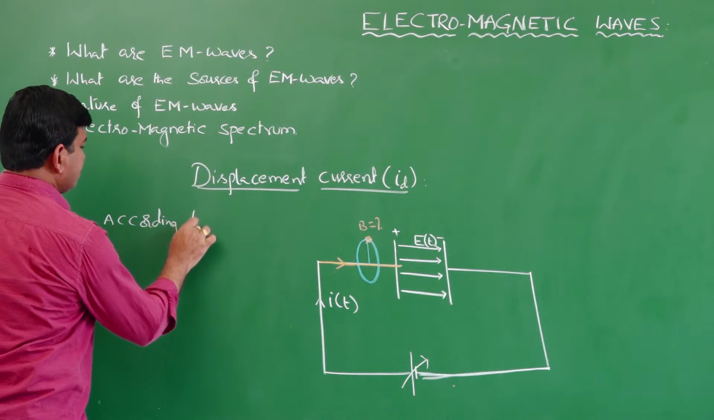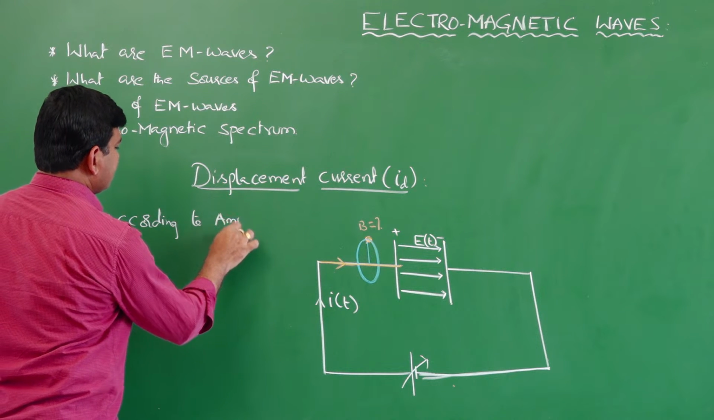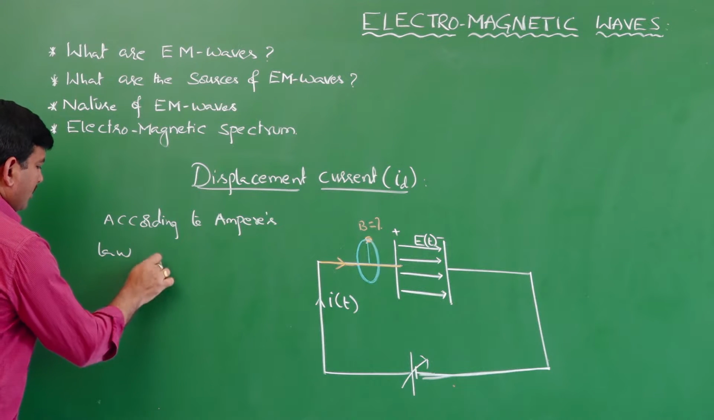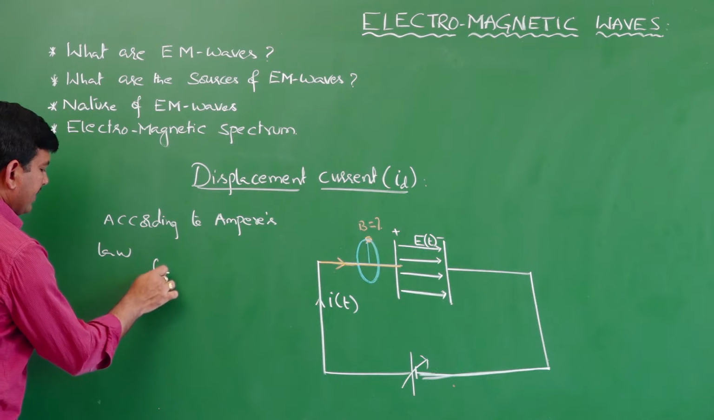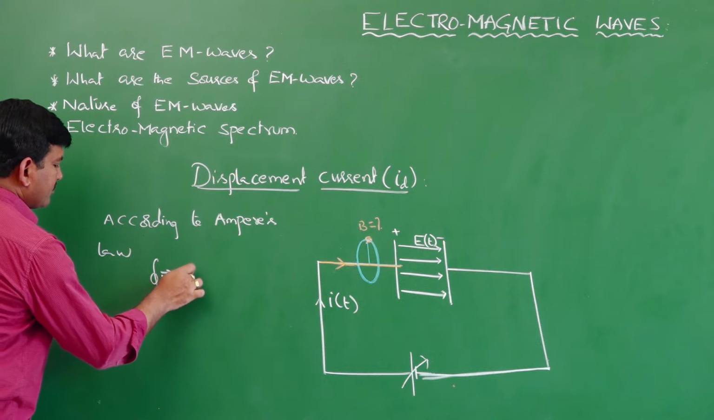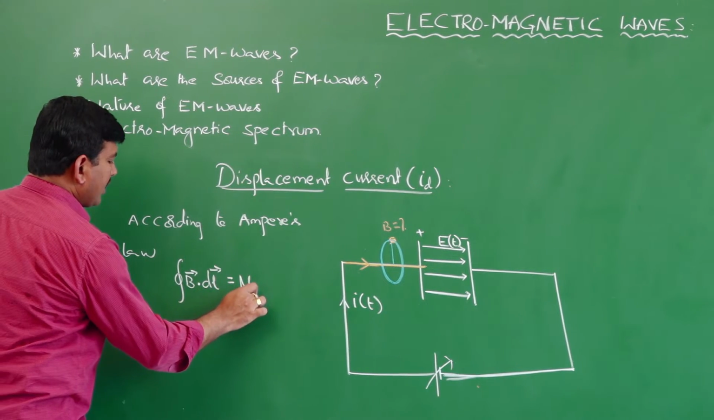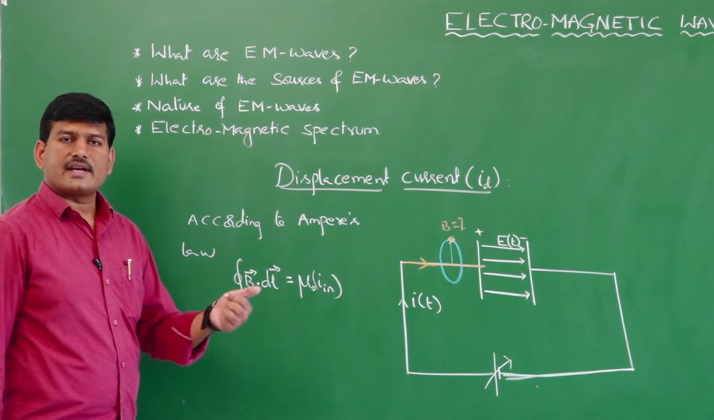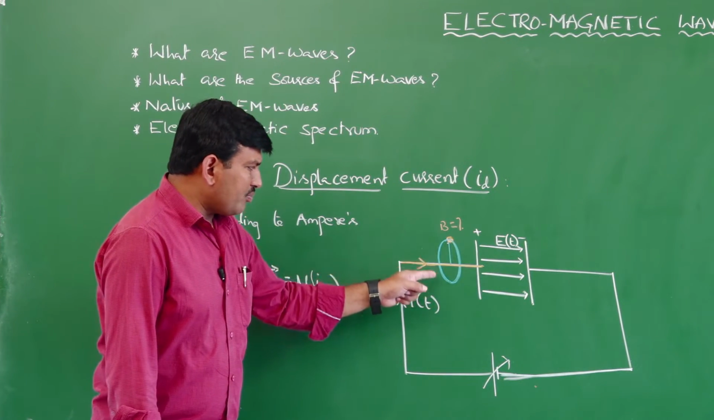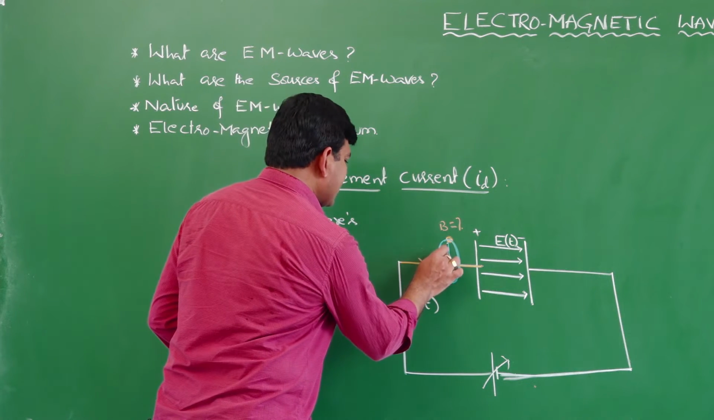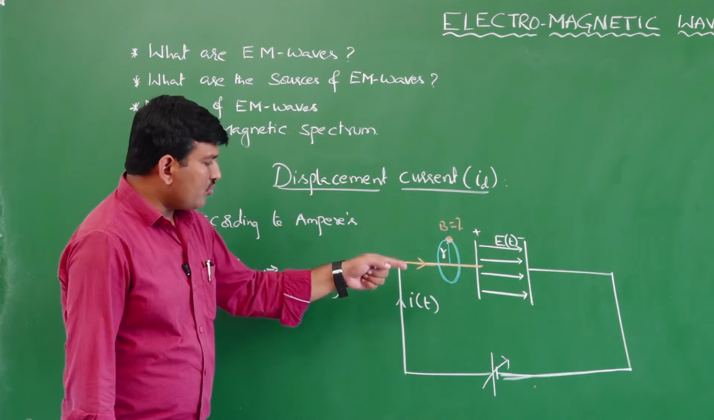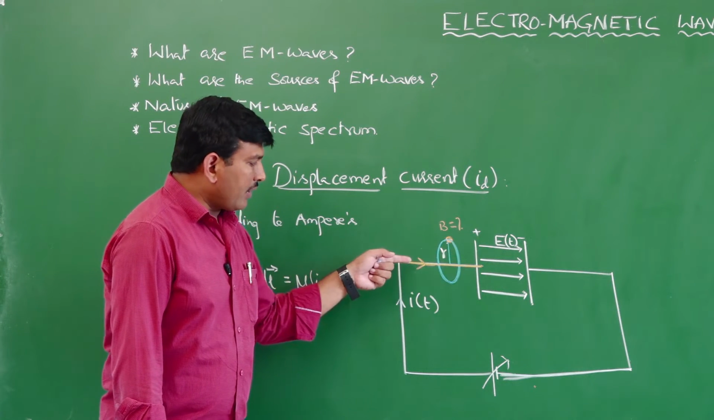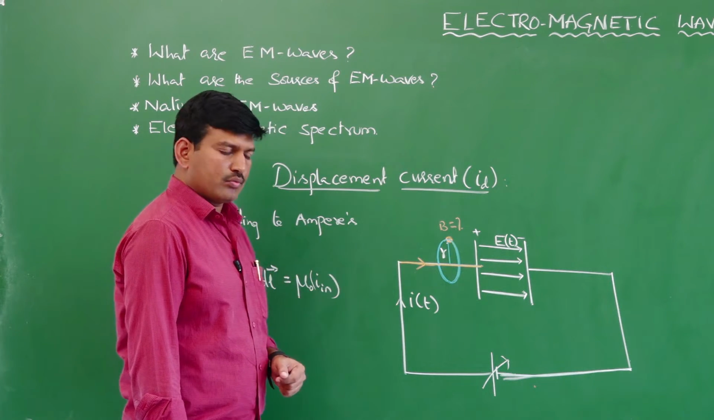According to Ampere's law, the closed line integral of the magnetic field is equal to mu naught into I inside. What is I inside? It refers to the current inside the Amperian loop. Here the Amperian loop is a circular loop whose radius is R. The plane of the Amperian loop is perpendicular to the wire, and the wire is passing through the center of the loop.